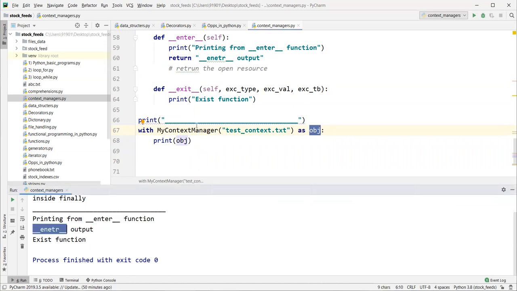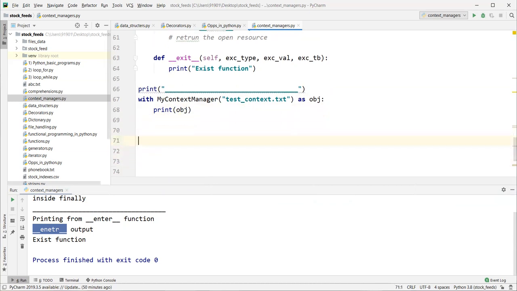So after enter, this print statement is executed. Print obj. This obj is actually this string. After this, our code is completed, the block of this context manager is completed. As of now, we have only one statement; in reality, we can have any number of statements. Once this block is executed, it comes out of this block and starts executing the outside lines.